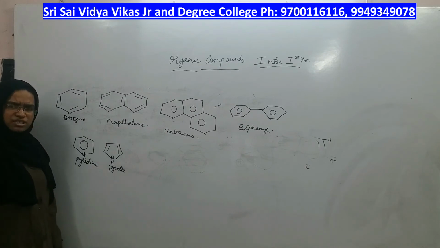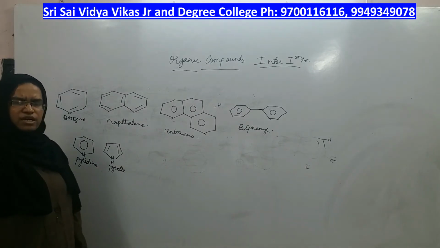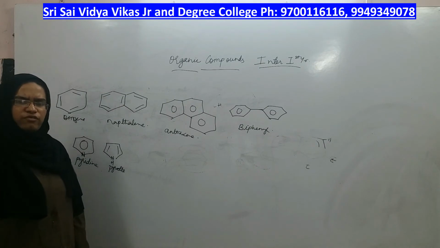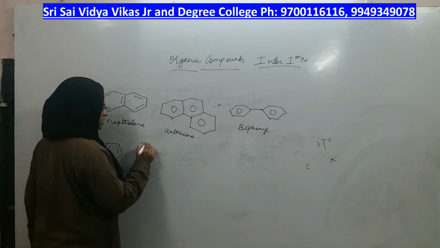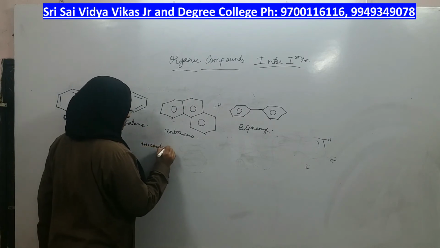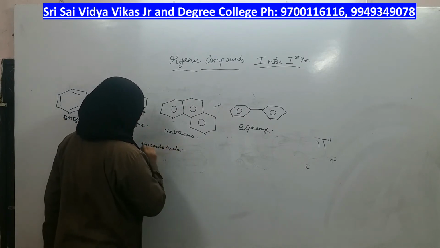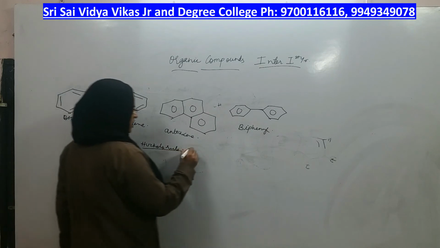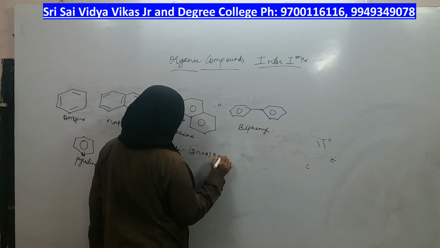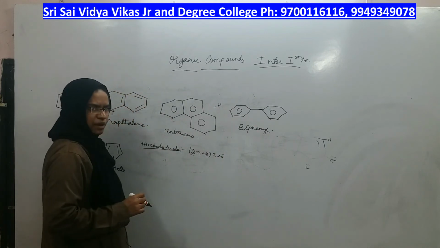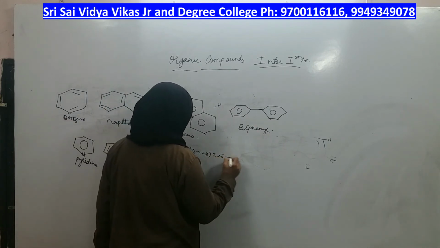That means there must be a rule which every compound should follow. Whoever follows that rule becomes aromatic. What is that rule? That rule is called Huckel's rule. According to Huckel's rule, anything having 2n plus 2 pi electrons becomes aromatic.